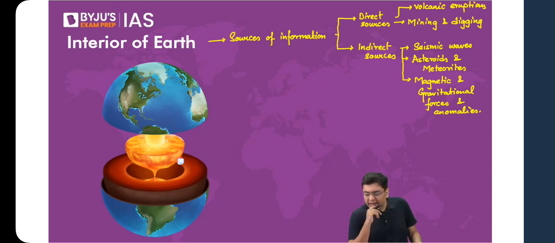Okay. So if the moon has come out of Earth with the same material, then why did it not also become the same planet as Earth? Okay.